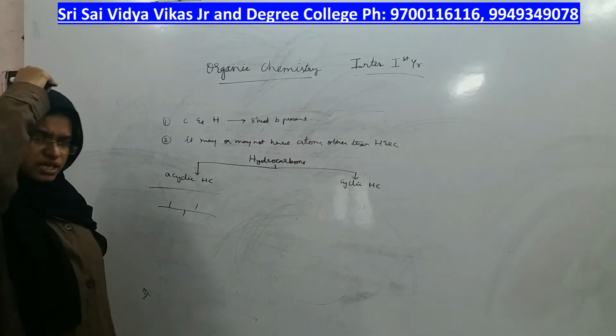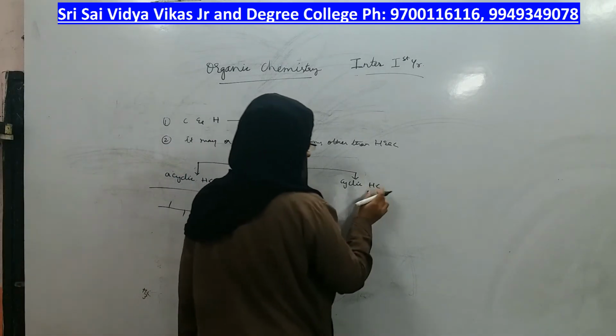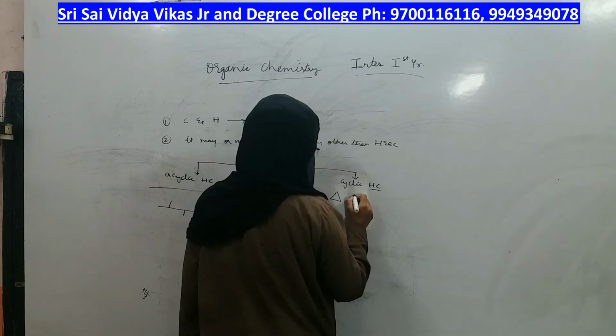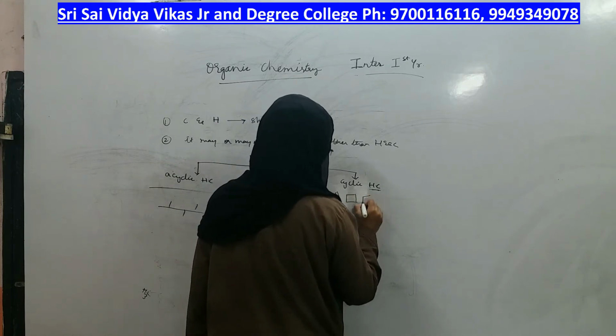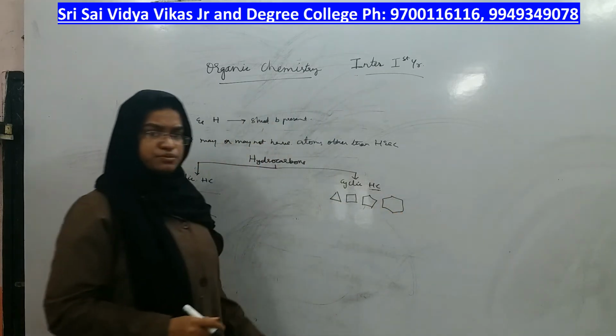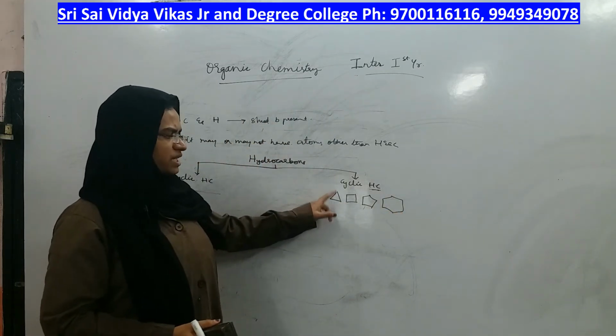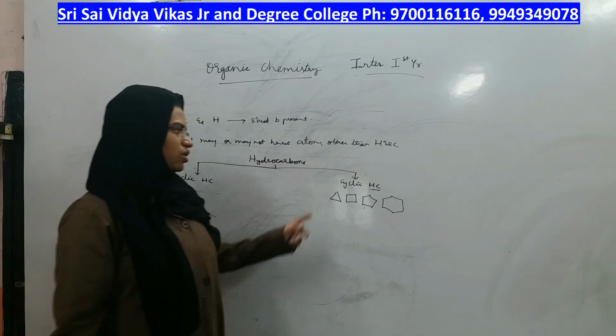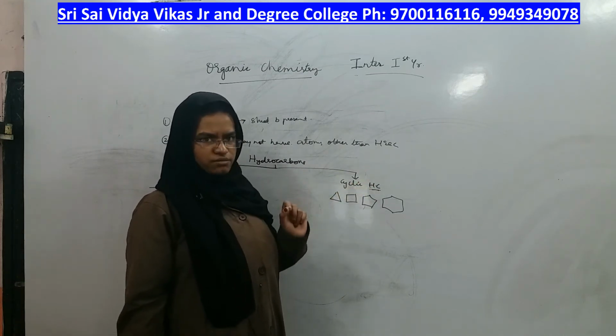Coming to the cyclic hydrocarbons, in that hydrocarbon there should be a ring or a cycle present. If these types of rings are present in a hydrocarbon, the organic compounds are called cyclic hydrocarbons.